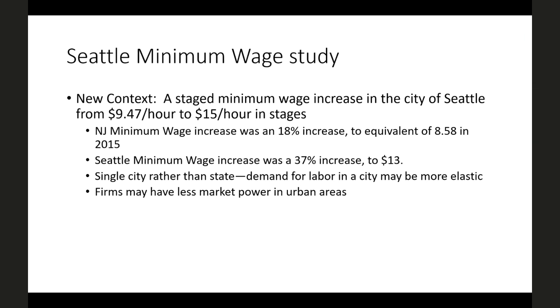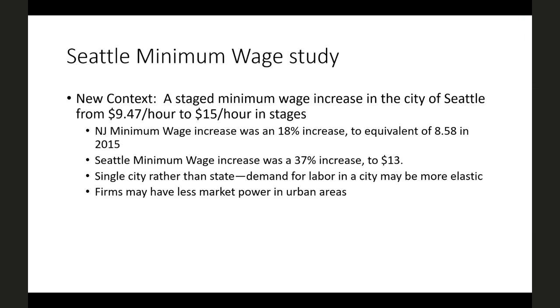So there are a couple of things that distinguish this from the New Jersey experience. The first thing is that the minimum wage in Seattle started higher than the minimum wage in New Jersey ended, and it increased more. A minimum wage of $5.05 an hour, adjusted for inflation, would be about $8.58 an hour in 2015. So about $1 an hour less than the original minimum wage in Seattle.